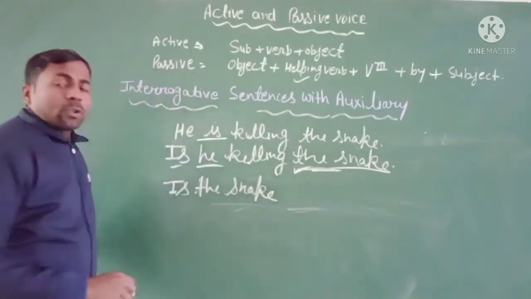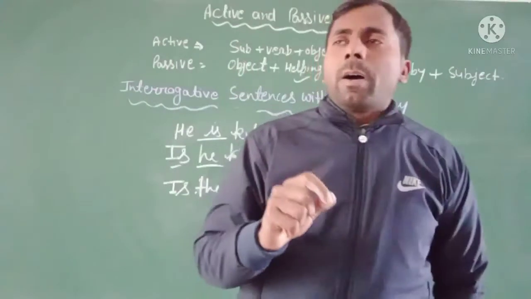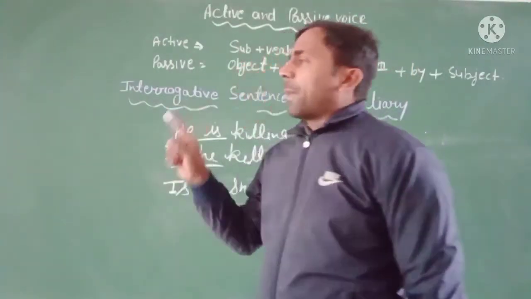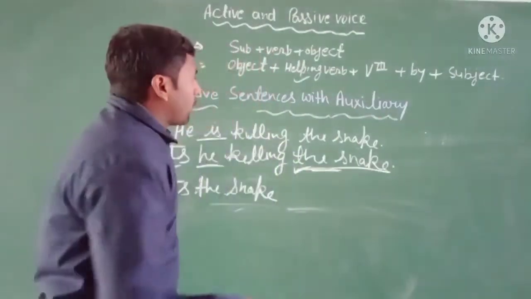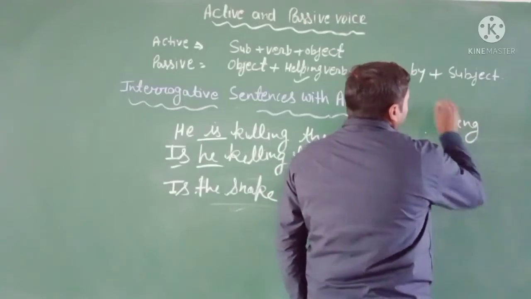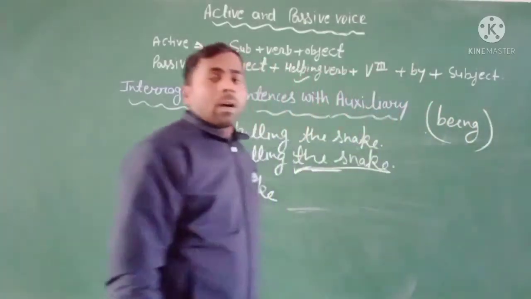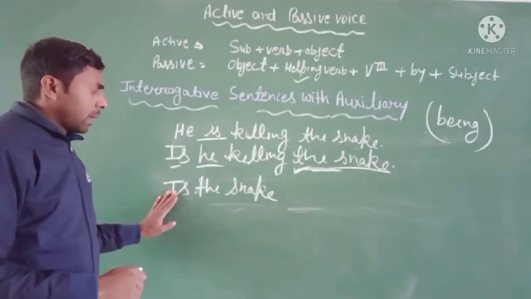Okay, after the snake, you know very well that when you change present, past, and future continuous into the passive voice, then you have to use always being. Okay, you have to use always being with the is and are. So here is the is.